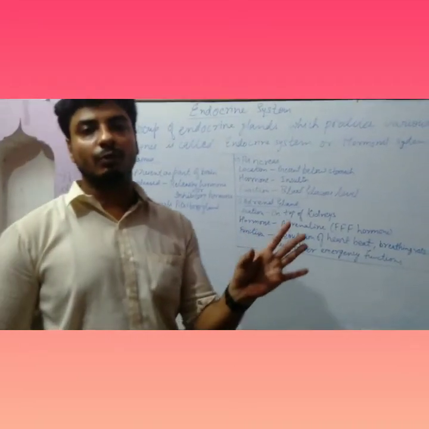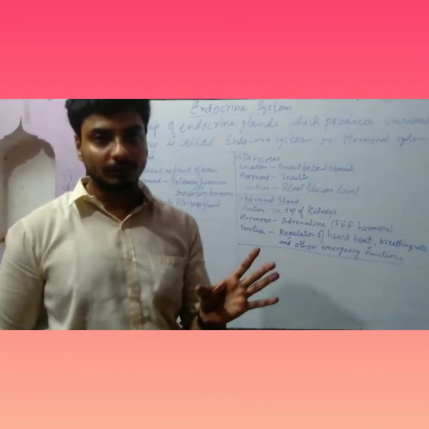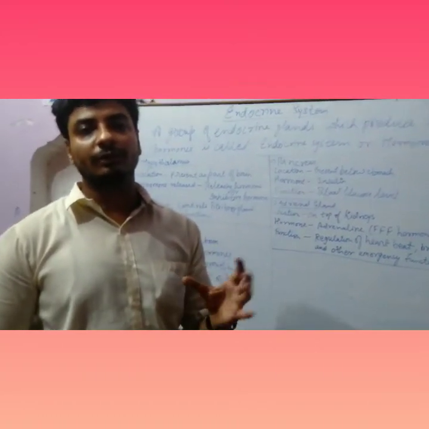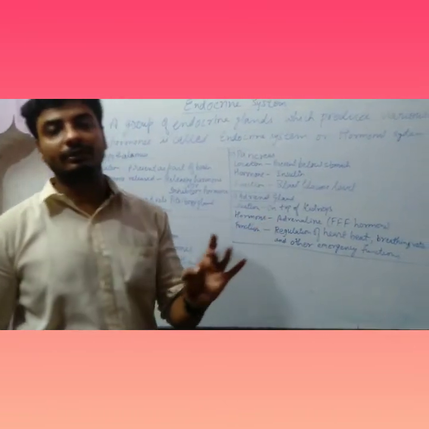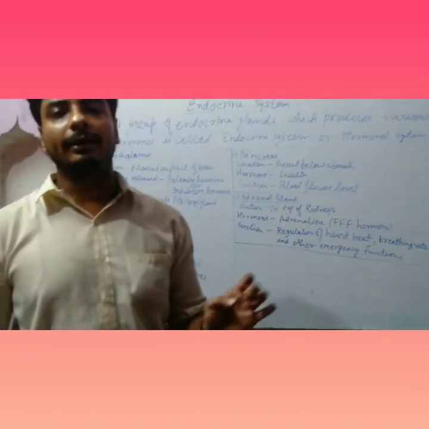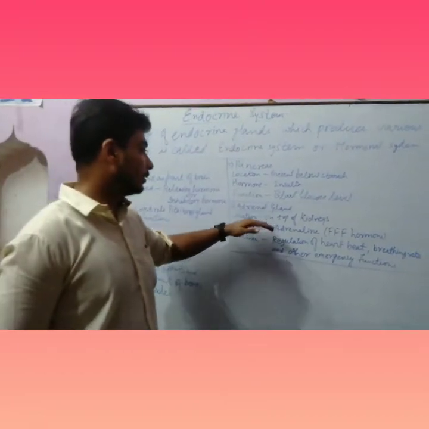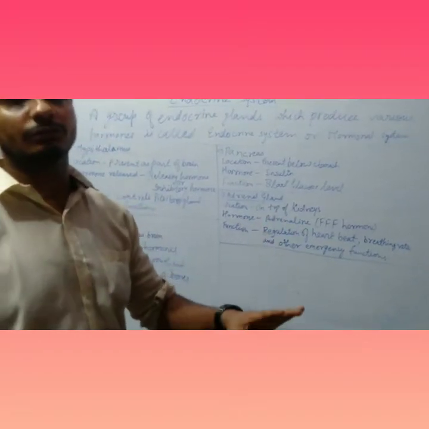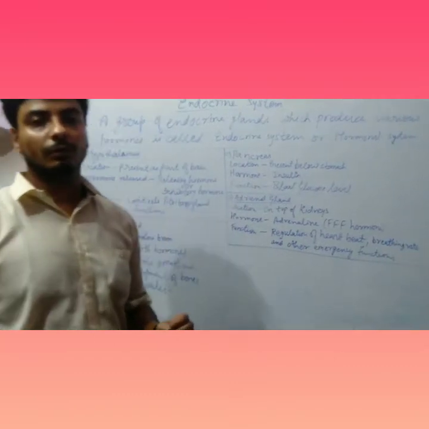Suppose we quarrel with another person, then this hormone produces energy in our body so that we can quarrel with the other person. The same thing happens during our fear and flight also. So basically this hormone controls the body in emergency situations by regulation of heartbeat, breathing rate, etc.